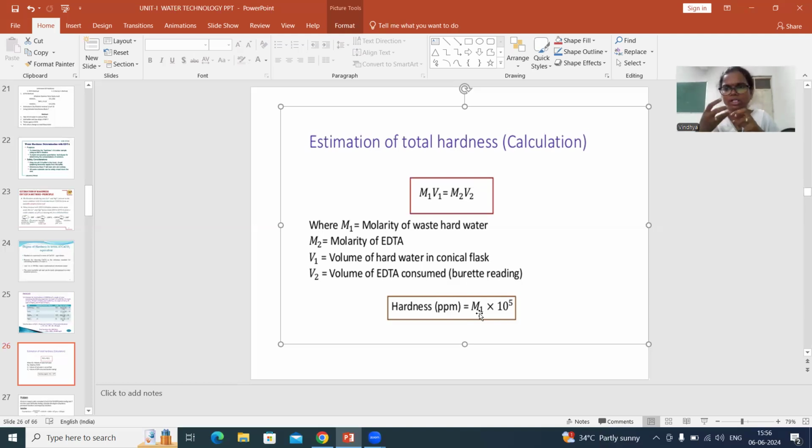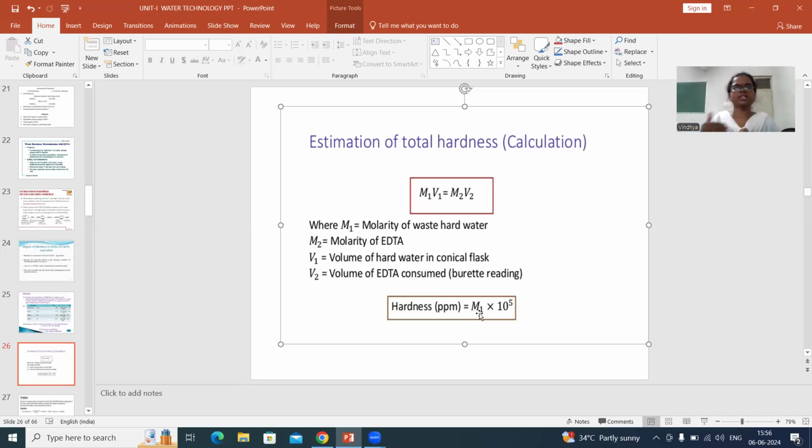When you boil water for some time, the temporary hardness causing salts get precipitated. After boiling, filter the water so the temporary hardness salts are removed with the precipitate. The clear water you get after filtration contains only permanent hardness causing salts.